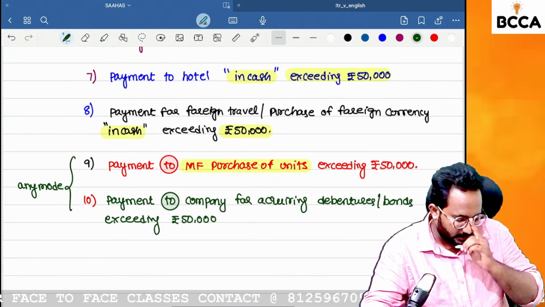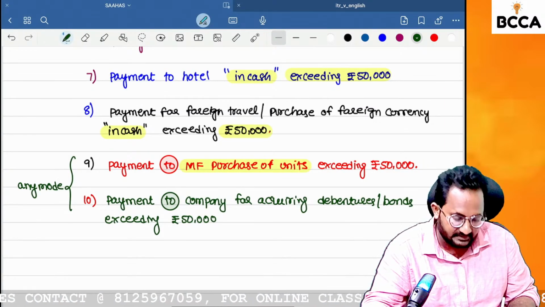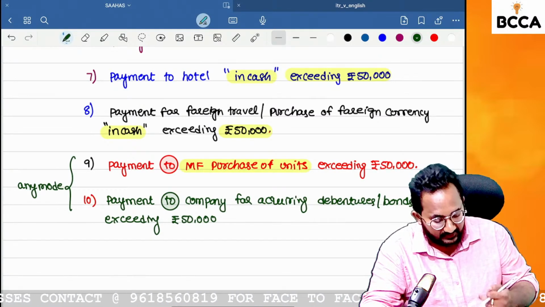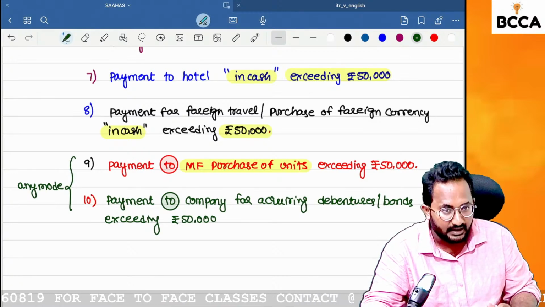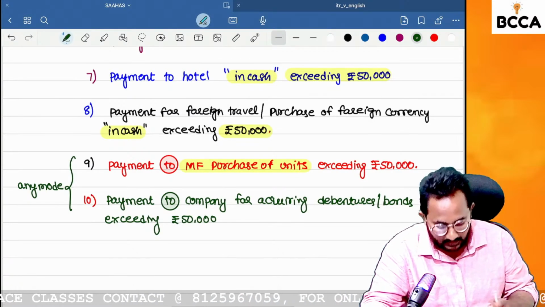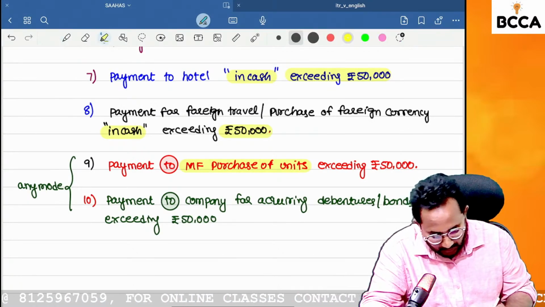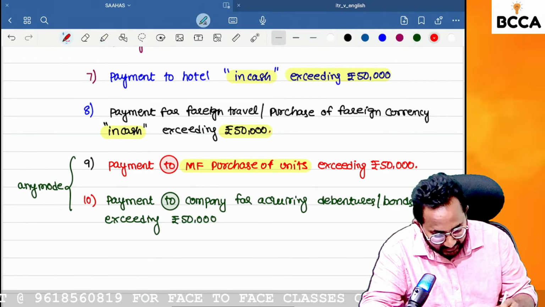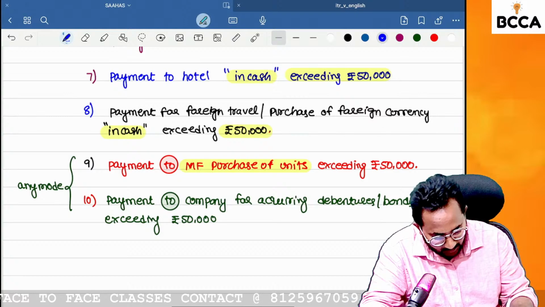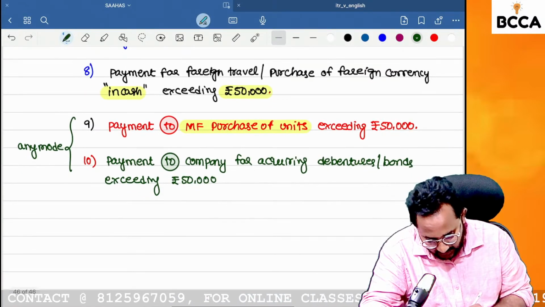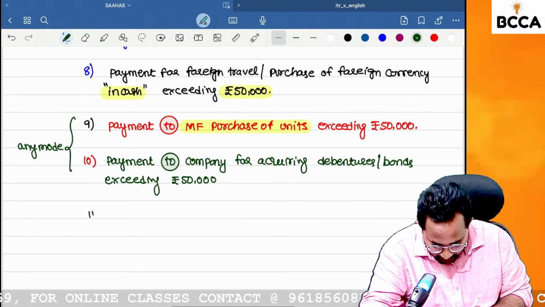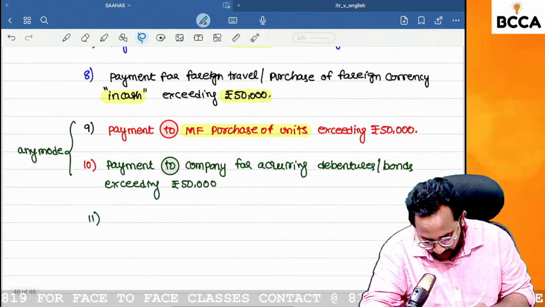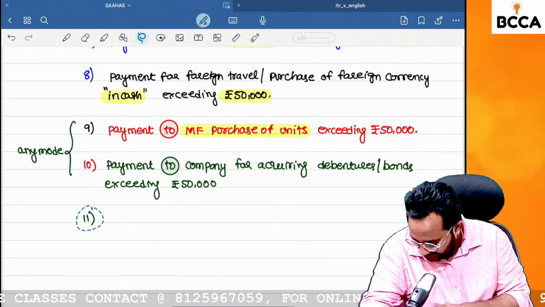Simple. If that company is giving interest on debentures and bonds, definitely they are required to deduct the TDS. At the time of deducting the TDS, they need to get the details about the recipient. The recipient is nothing but the debenture holder or bond holder. That's why we are accepting and taking the details about debenture holder PAN as well as bond holder PAN. Yes, sir. Are you clear up to point number 10? Shall we start point number 11? Yes.